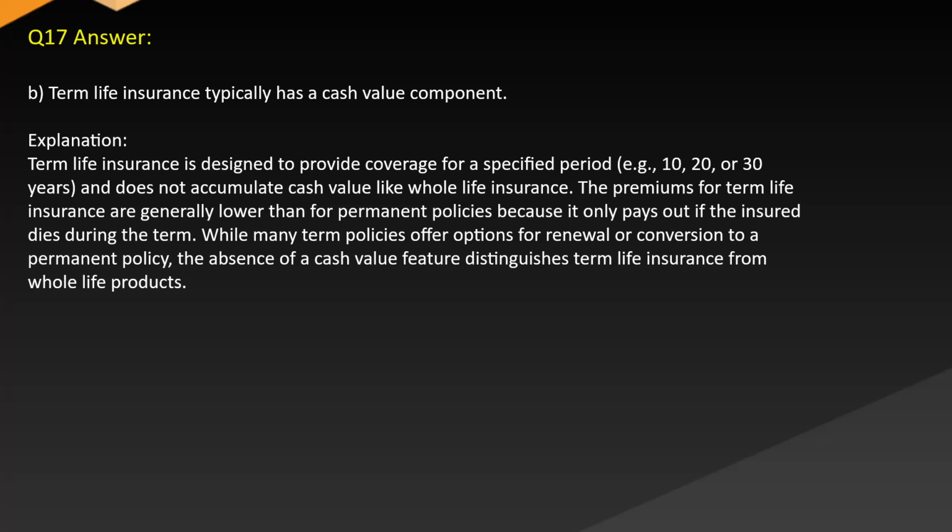Answer. B. Term life insurance typically has a cash value component. Explanation. Term life insurance is designed to provide coverage for a specified period, e.g. 10, 20, or 30 years, and does not accumulate cash value like whole life insurance. The premiums for term life insurance are generally lower than for permanent policies because it only pays out if the insured dies during the term, while many term policies offer options for renewal or conversion to a permanent policy. The absence of a cash value feature distinguishes term life insurance from whole life products.